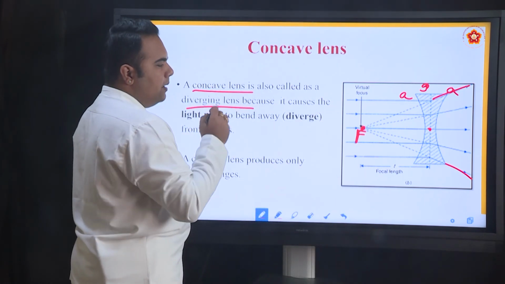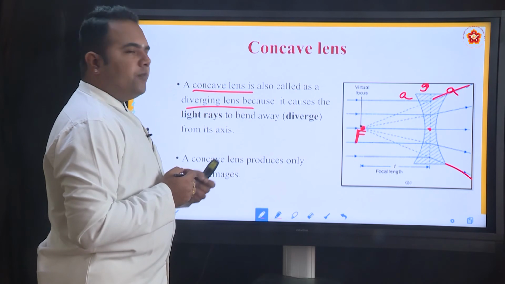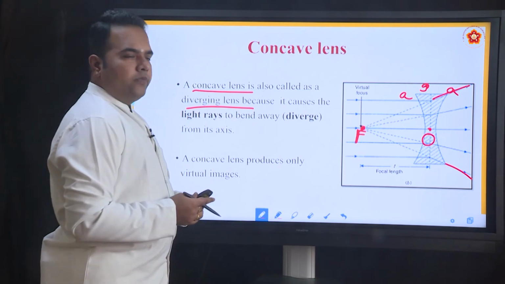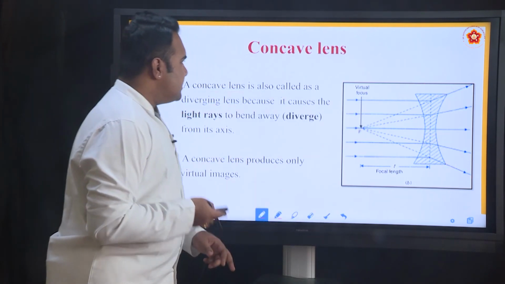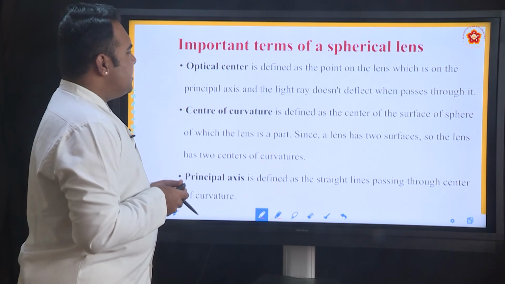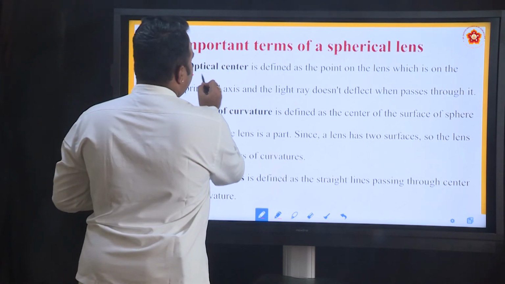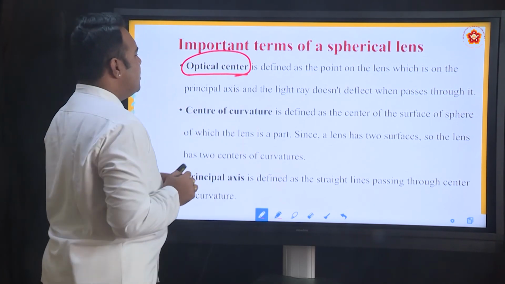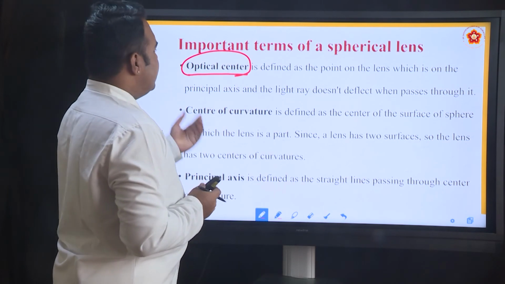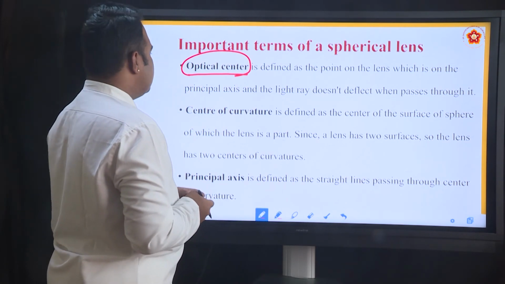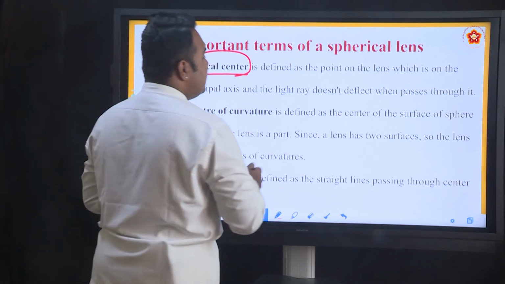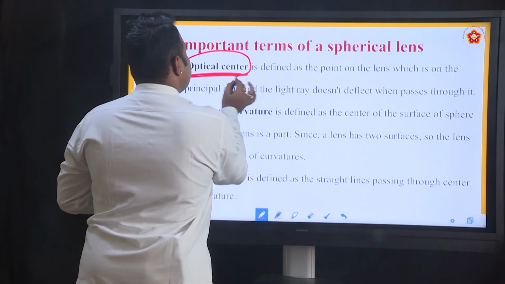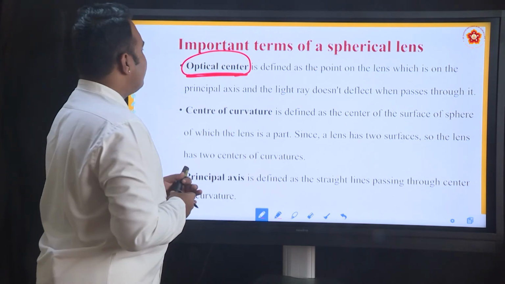In the mirror, the pole is taken as the exact midpoint of the mirror, and the exact midpoint of the lens is called the optical center O. Now the important terms related to spherical lenses, the parts of spherical lenses, we will discuss. What we call the pole in mirrors is called by a different name, optical center, in lenses. This is defined as a point on the lens which is on the principal axis, and a light ray does not deviate when passed through it. So whenever a light ray passes through the optical center, no refraction happens to the ray of light.